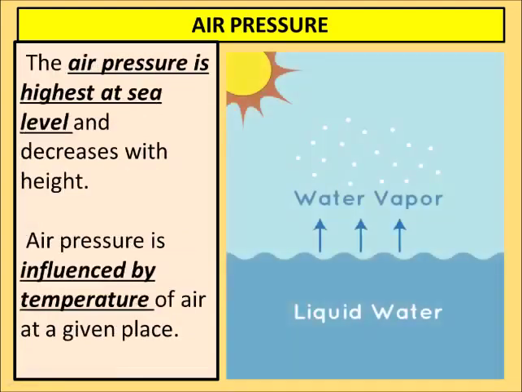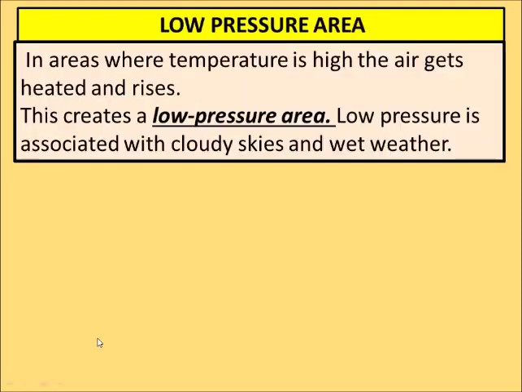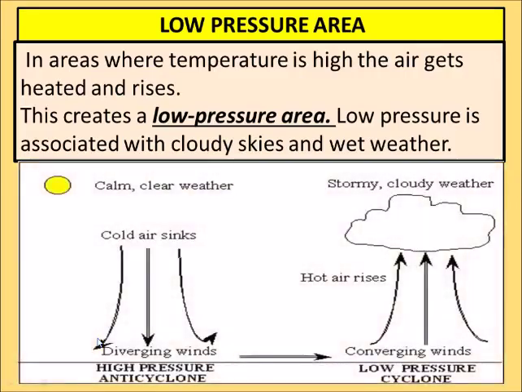The air pressure is highest at sea level and decreases with height. Air pressure is also influenced by the temperature of air at a given place. Low pressure areas, what are they? In areas where temperature is high, the air gets heated and rises.